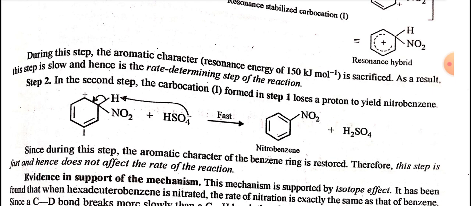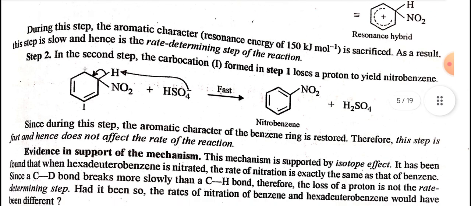Step 2. In the second step, the carbocation formed in step 1 loses a proton to yield nitrobenzene. Since during this step the aromatic character of the benzene ring is restored, this step is fast and hence doesn't affect the rate of the reaction.